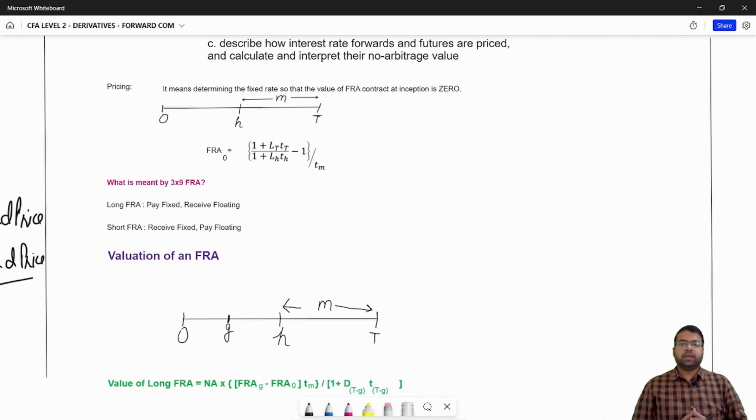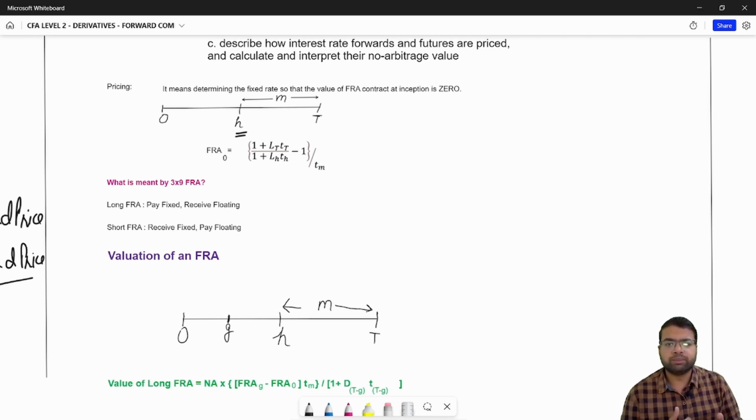Now let's see, describe how interest rate forwards and futures are priced and calculate and interpret their no arbitrage value. First of all, what do we mean by pricing of interest rate forwards? The pricing means determining the fixed rate so that the value of the forward FRA contract at inception is 0. Now let's first understand what an FRA contract is.